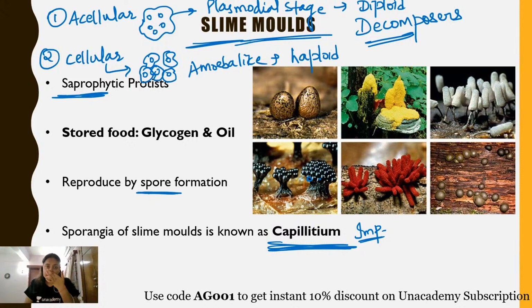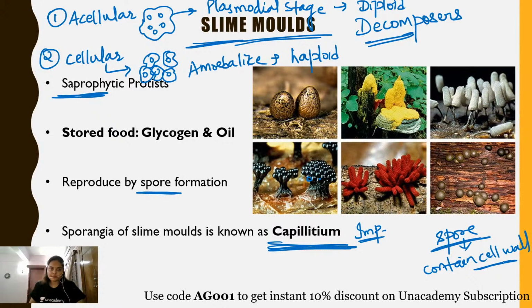So this was about the slime molds or the false fungi. The cell wall is normally absent in slime mold, but the spore contains a cell wall. As we know, the cell wall is a characteristic feature of Plantae, which means at this stage it resembles plants. In the plasmodial stage, the slime mold moves around the log and decomposes it. Since it shows movement, it has classical animal-like features also. Since it shows a saprophytic mode of nutrition, it is similar to fungus also. That is why it became really difficult to find a place for these slime molds.